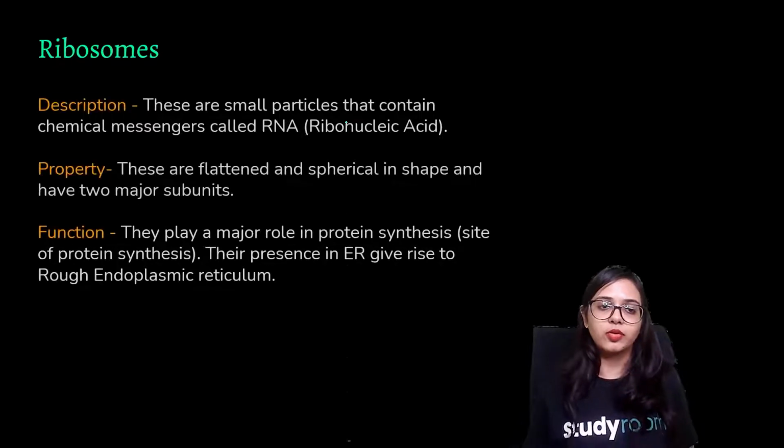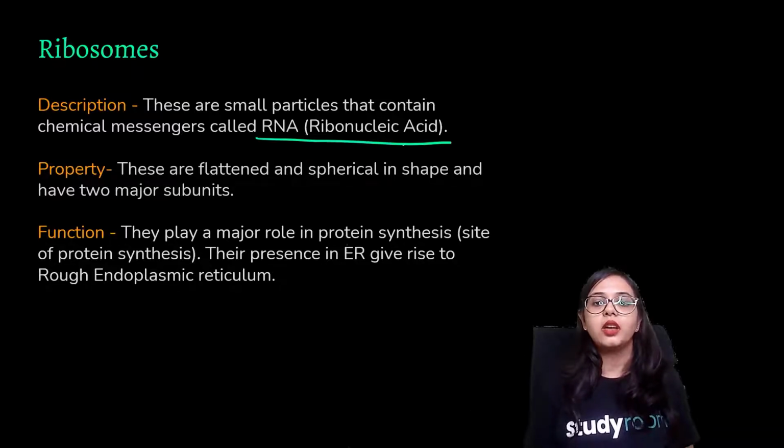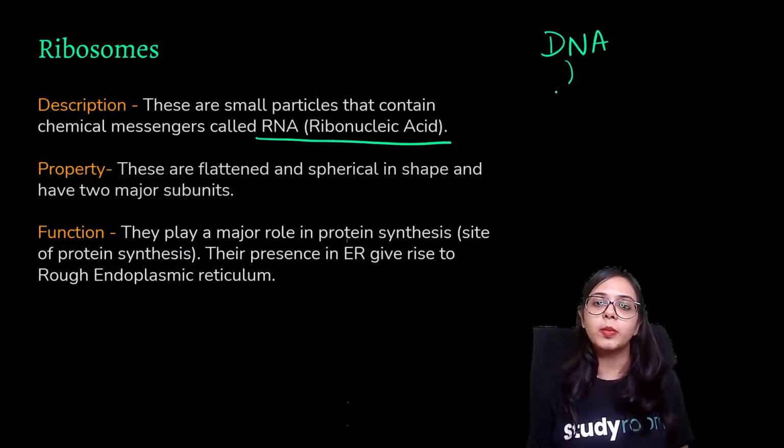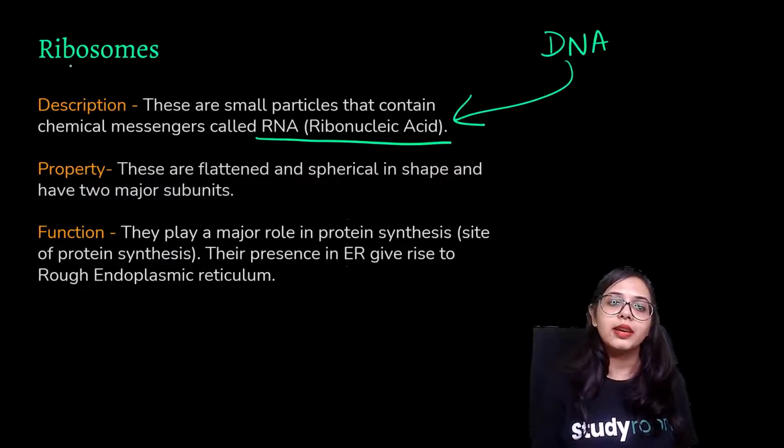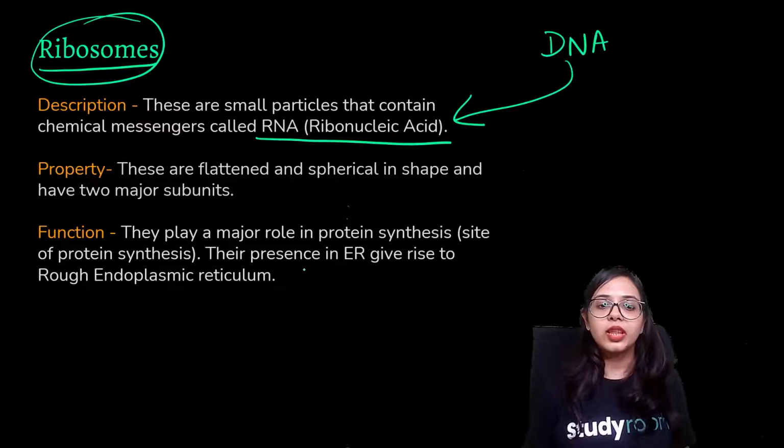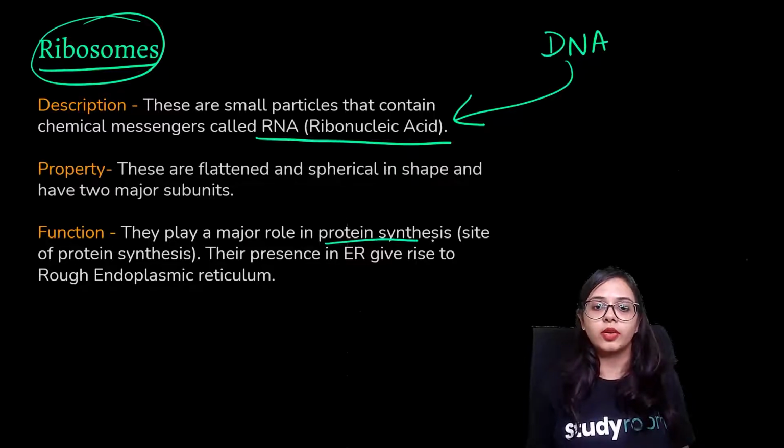Let's learn about ribosomes now. The description is that these are small particles that contain chemical messengers called RNA. RNA is a ribonucleic acid. Your DNA, those hereditary compounds, they are basically made up of RNA. And ribosomes are those organelles where protein synthesis happens. This is a very important function.